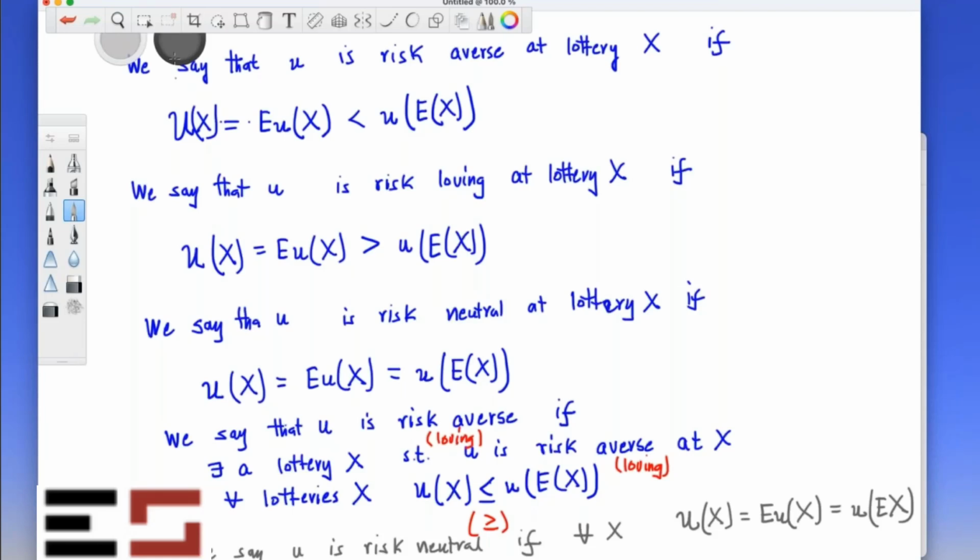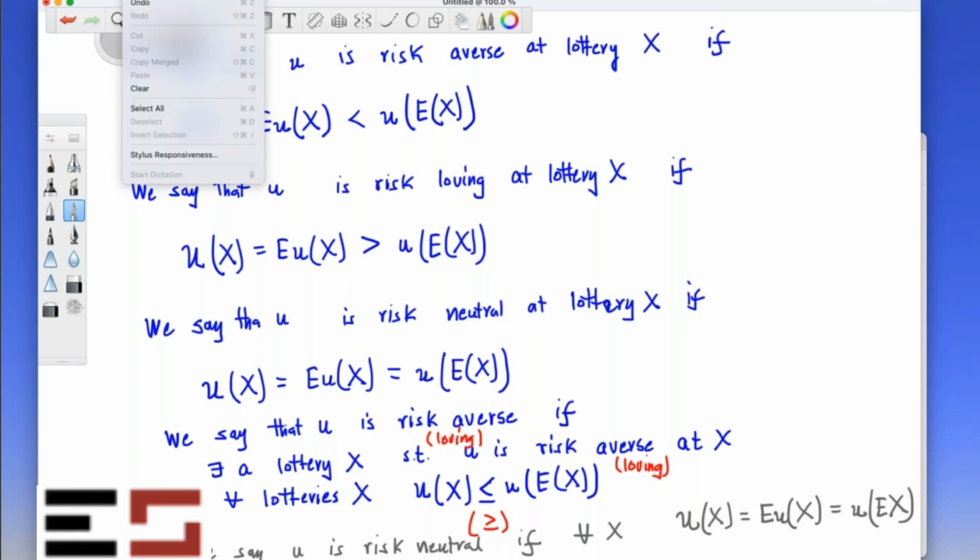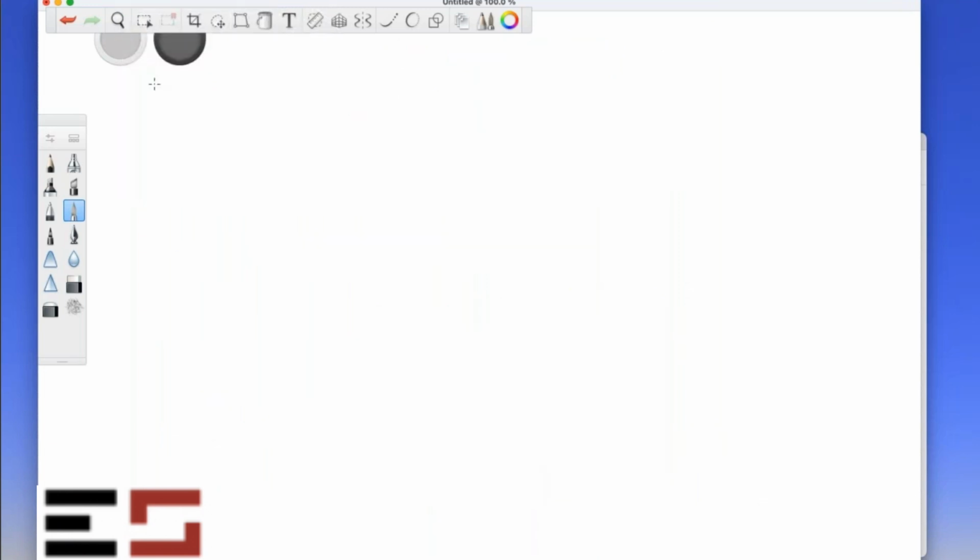So now let me give you one more definition, which is also very important. There's something called the certainty equivalent of a lottery. Let me give you that definition. For a particular individual, what is the certainty equivalent of a lottery? How do you define that?